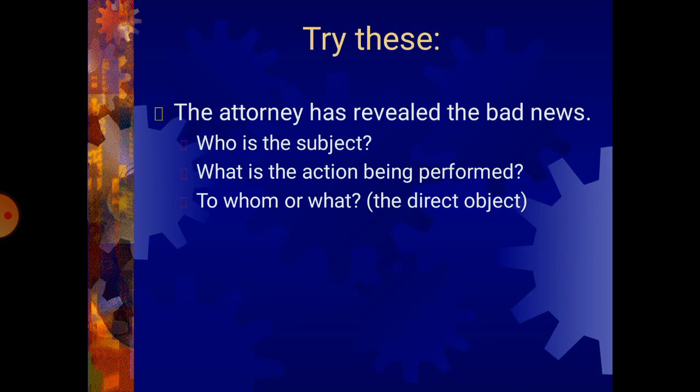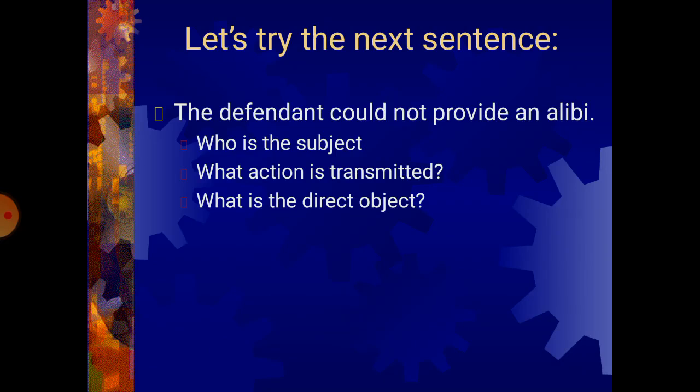The attorney has revealed the bad news. So now tell me, who is the subject in this sentence? The attorney, right? What is the action being performed? Has revealed. And to whom or what? In this case, they reveal bad news, okay? That is what? What are they revealing? Bad news.